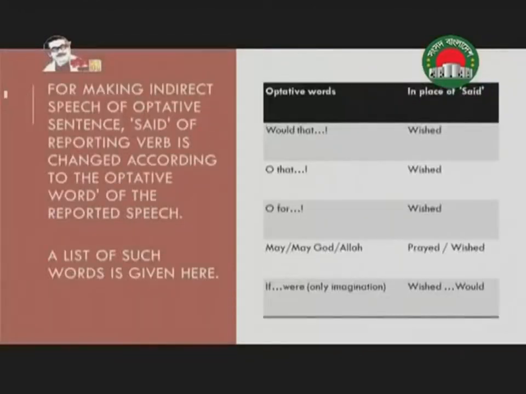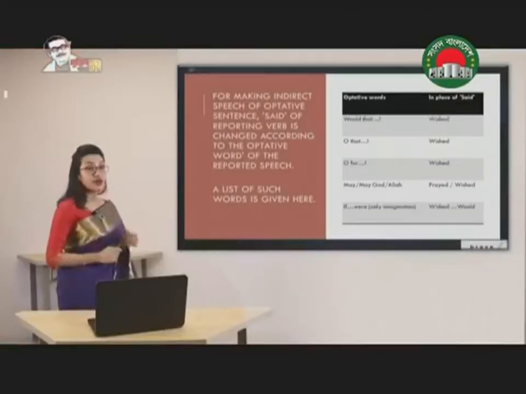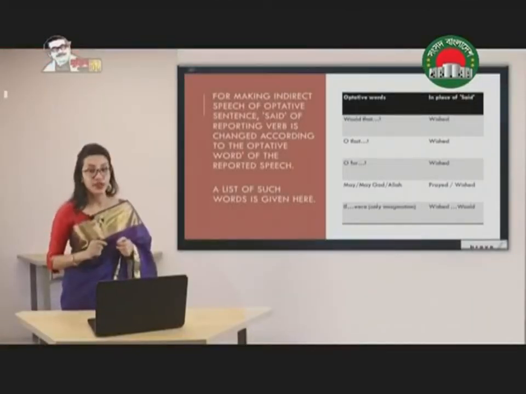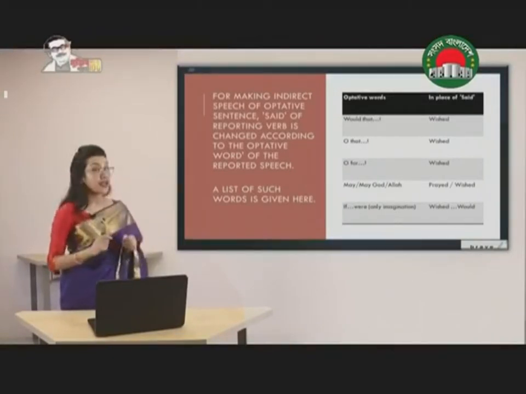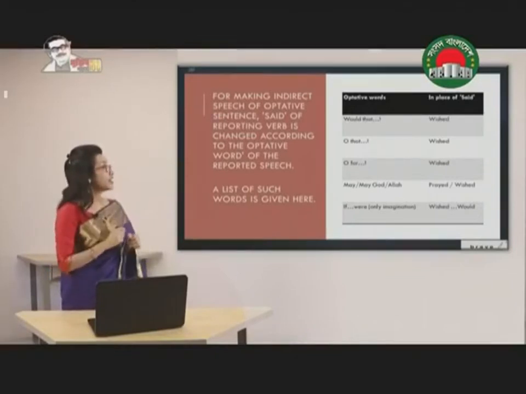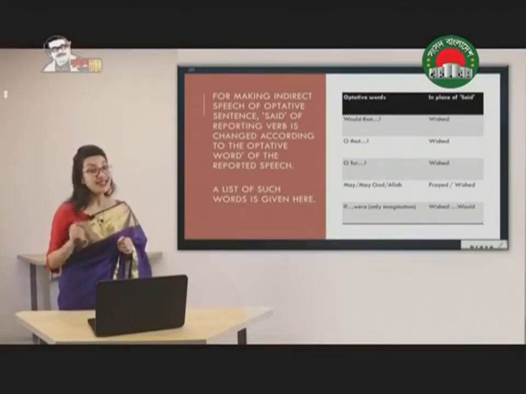For example, the first optative word that is given here is would that. If I say would that I could get the wings of a bird, so that means it's my wish. So here in place of said we can use wished in indirect.